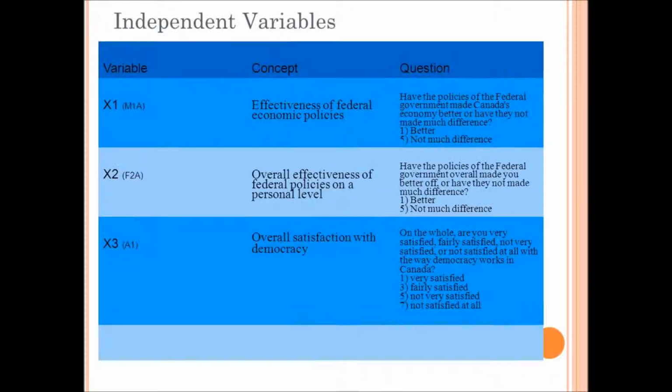My first independent variable measures respondents' view on whether the policies of the federal government have made the Canadian economy better or not so much of a difference. My second independent variable measures the respondents' views on whether federal policies overall have made you better off or not so much of a difference. Lastly, my third independent variable measures respondents' overall satisfaction with democracy.